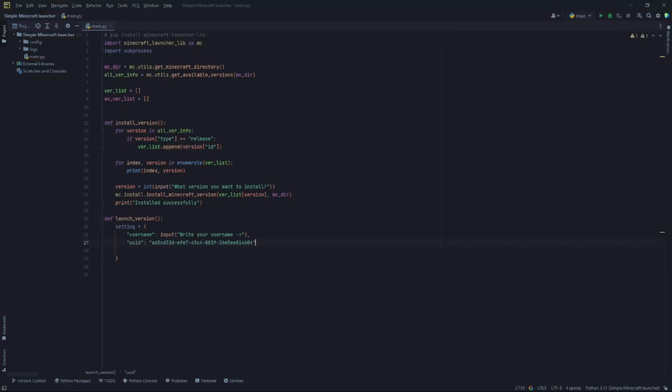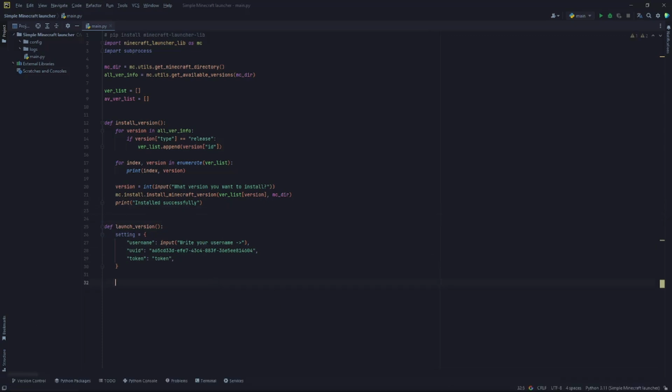Paste it. And the last thing is a token. Because we don't have a Minecraft account, we cannot right now use a Minecraft account with the launcher because we haven't implemented it. We can use anything for the token, like the word token. Now we have the settings done. Perfect.